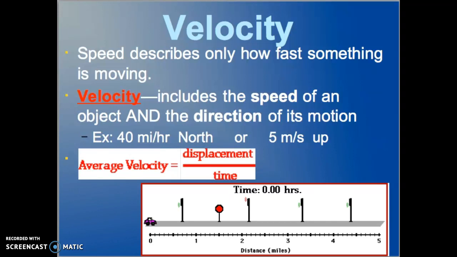So sometimes it is definitely important to know which direction you are moving in. Like if you're out fishing on the lake and you want to go back to the dock, you need to know which direction you're moving in so you can get back home. Or if you're out in the woods, you might be walking at 3 miles per hour, but you should probably have a compass with you so you know which direction you're going so you don't get lost.